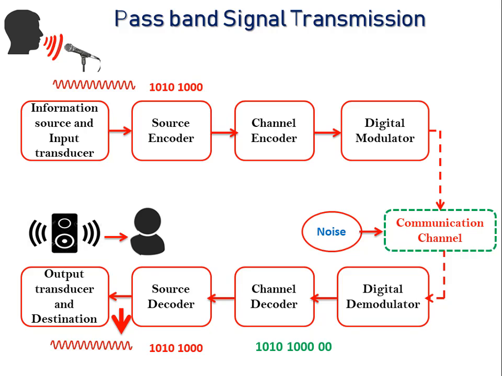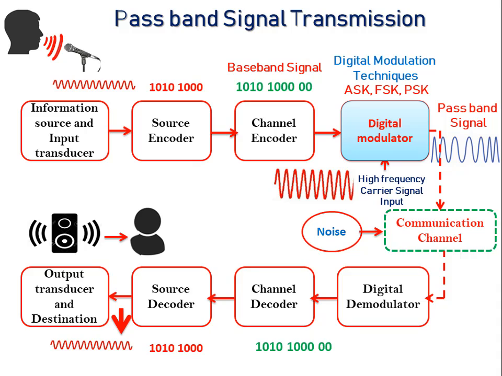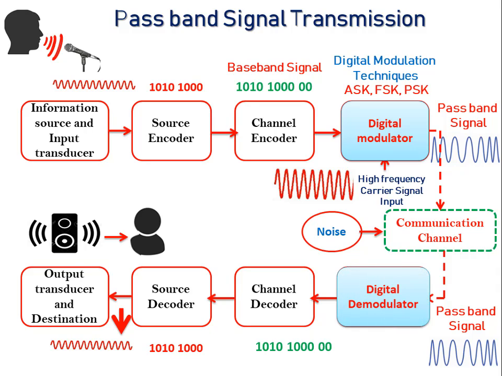In passband signal transmission, the original baseband signal is converted into a passband signal by a circuit called a digital modulator. Here the digital modulator uses digital modulation techniques such as ASK, FSK and PSK to convert the original baseband signal into a passband signal. To do this, the digital modulator uses another input called a high frequency carrier signal. Now, the passband signal is transmitted to the receiver end so that the digital demodulator will reconstruct the original signal back.